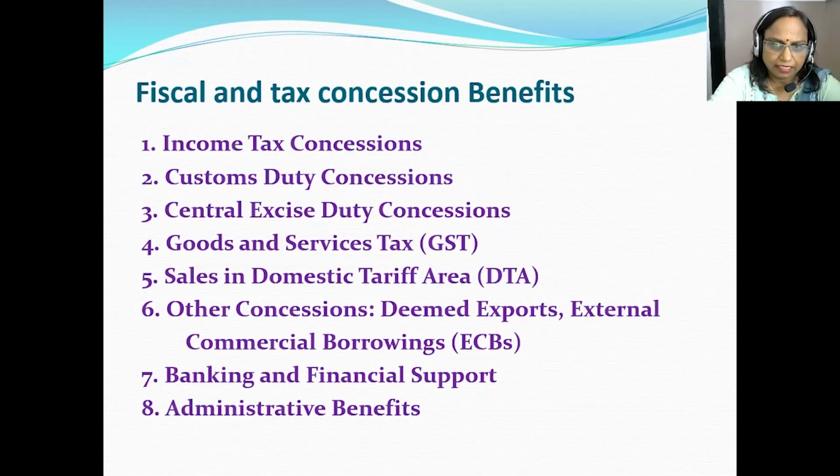These are the zones which are exempted by the SEZ, and the other concessions include deemed exports, external commercial borrowings, and it also gets benefits from the banking and financial institutions, and some administrative benefits also. So let us discuss one by one each fiscal and tax concession as mentioned here.